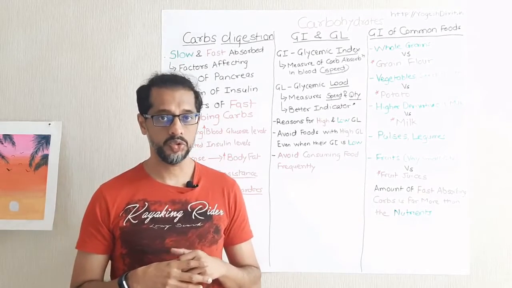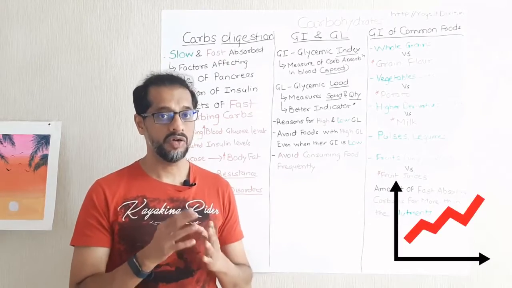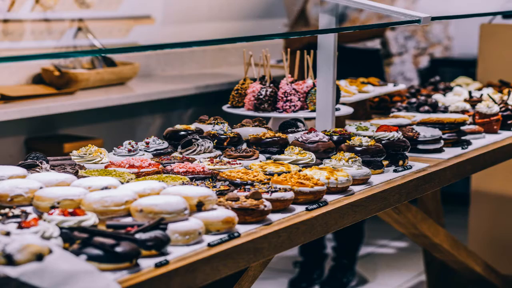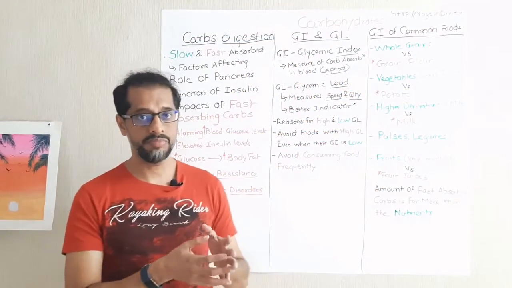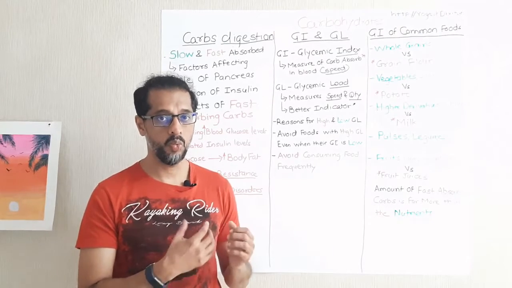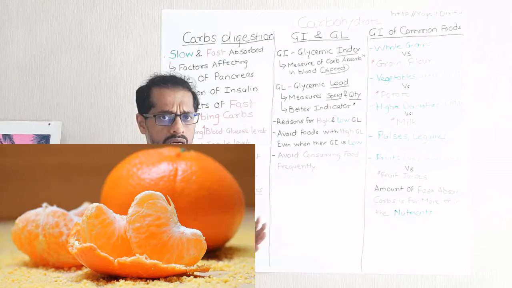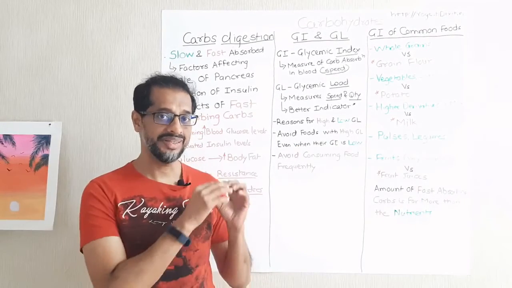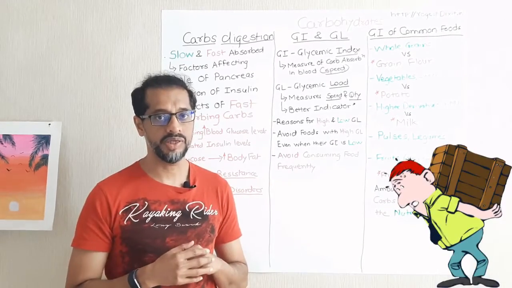Before I get into that interesting topic, I would like to cover the second unit of measure, which is glycemic load. While glycemic index covers the rate or speed of absorption, the glycemic load also covers the quantity of food that is being consumed. Again, the same example: if I consume one wheat roti versus 3 or 4 wheat rotis, or a couple of oranges versus 5 or 7 oranges, that aspect is covered in the glycemic load.